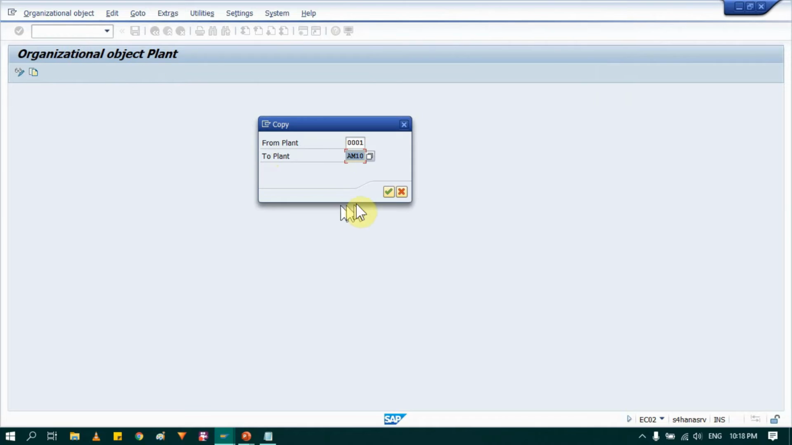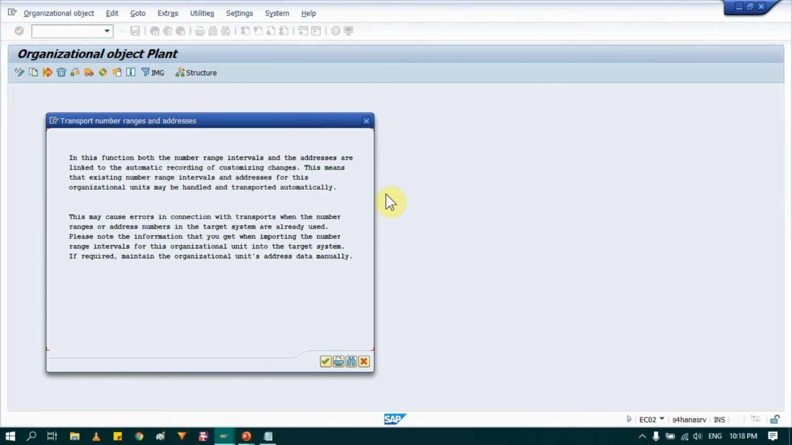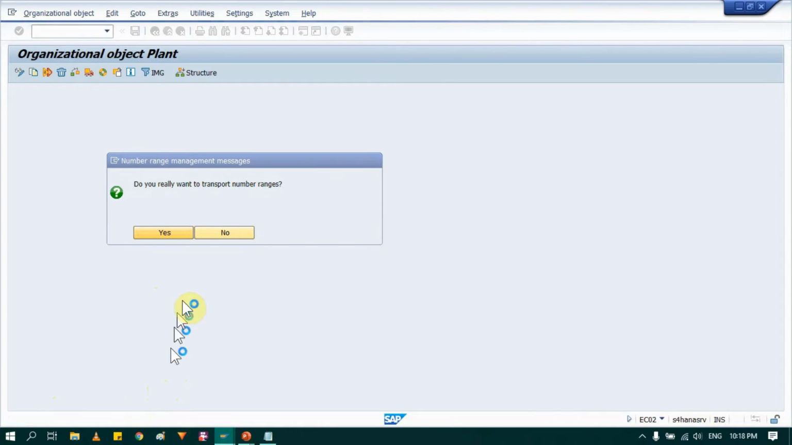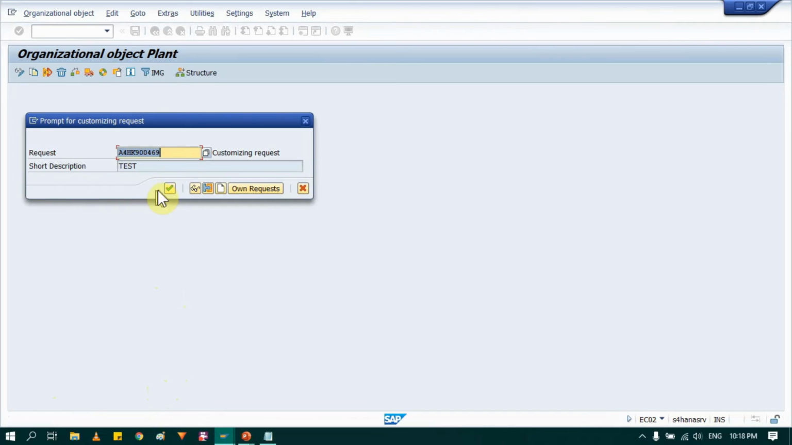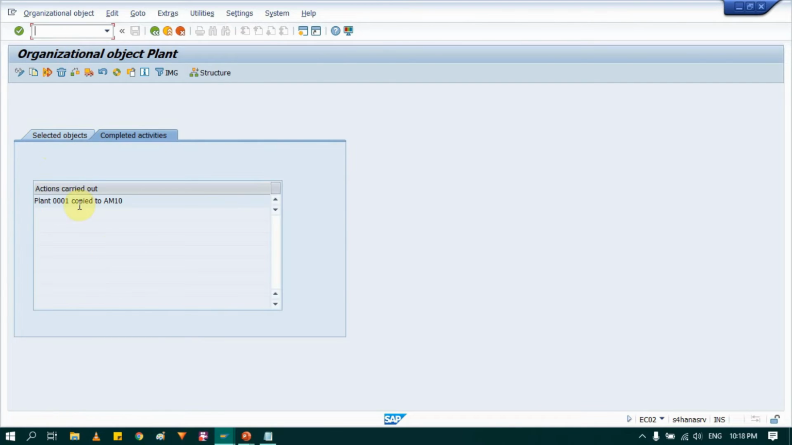Okay. So once you provide from which plant you want to copy and to which new plant you want to create, just provide that and okay. Just say yes to all. So the system will copy everything from the existing plant, tables and everything, in the background. So it's copied, just say yes. Once everything is copied, you will see the same message again, plant from this to this, it's copied.